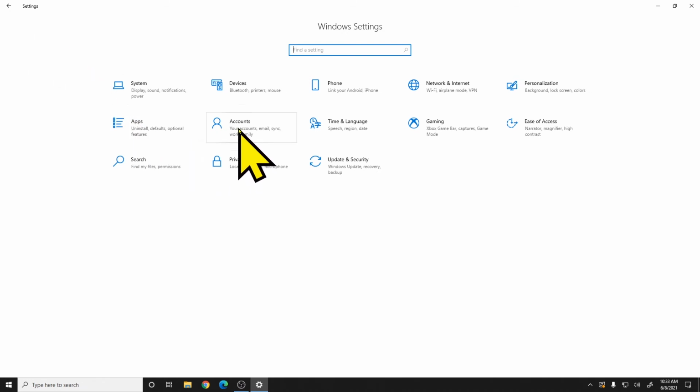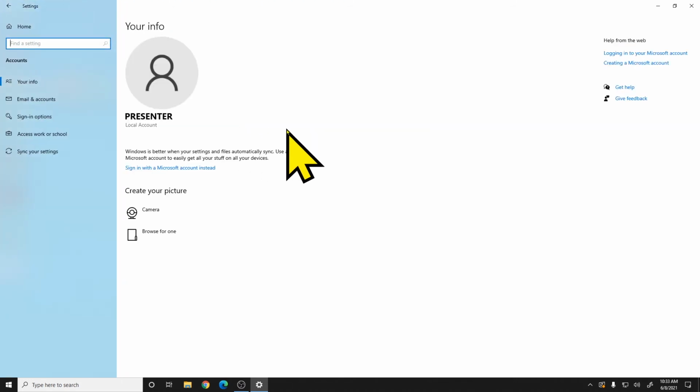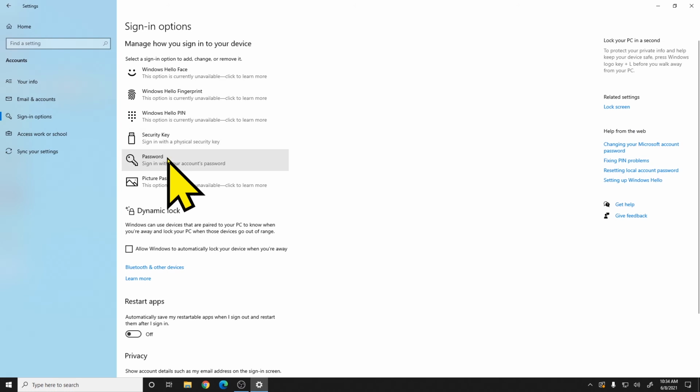And we're going to jump over to accounts now. And there's one area you might be interested in in your accounts, and that's over here to the left on sign-in options. So we use a password by default to log in on this computer, but you can see there's different options that you may or may not have available to you.